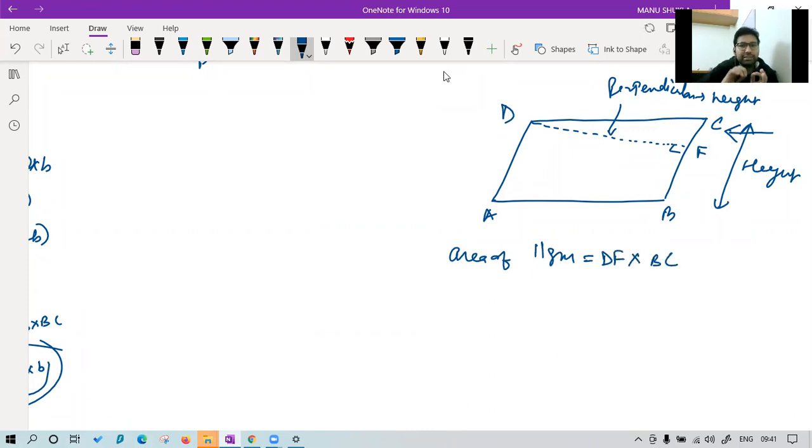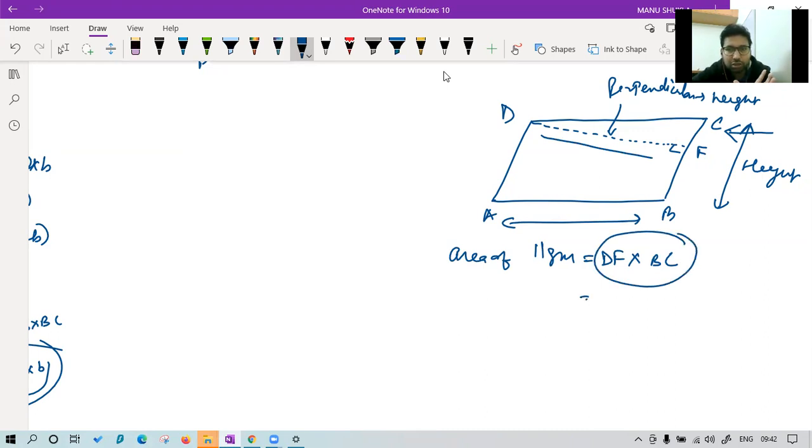That is base into height. That's it. It is not AB into BC. Try to understand. We cannot say AB into BC because we need to have a base and a height. And we got the height as DF and base as BC. That's why this is the formula. Or we can say height into base.